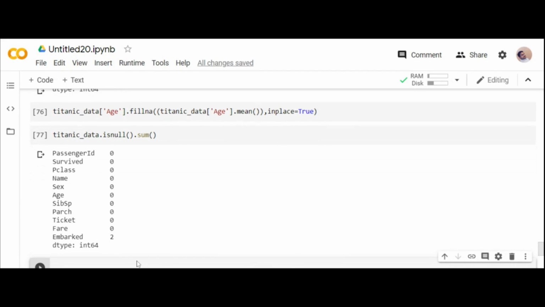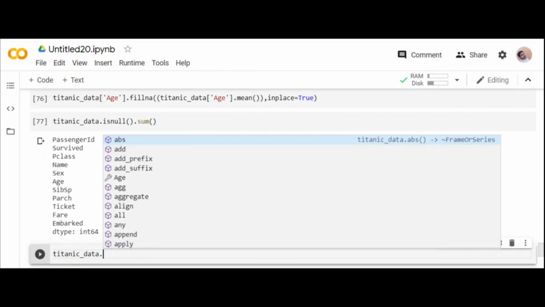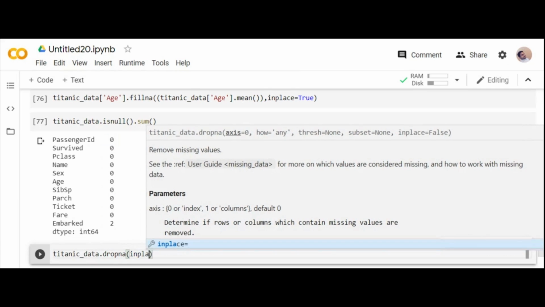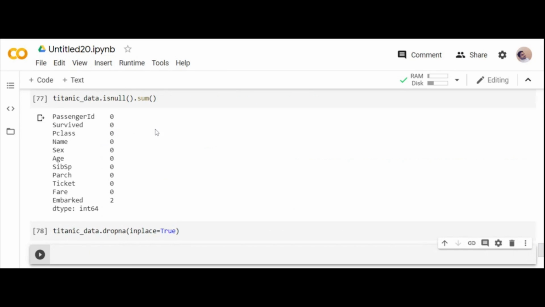I have only 2 null values. So in Embarked, I'll take that into consideration, and I'll go for Titanic_data.dropna. You can use this in the starting step itself, but I wanted to fill the age value, so for that I used this. Titanic_data dot drop null values, you cannot get back.